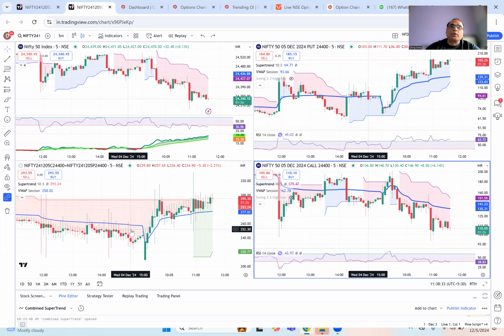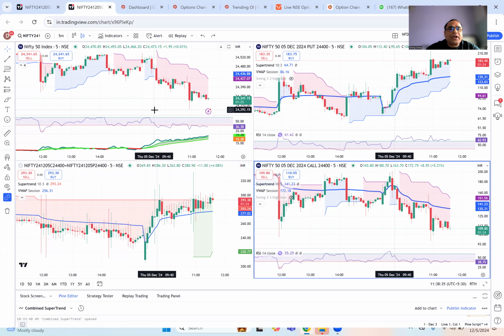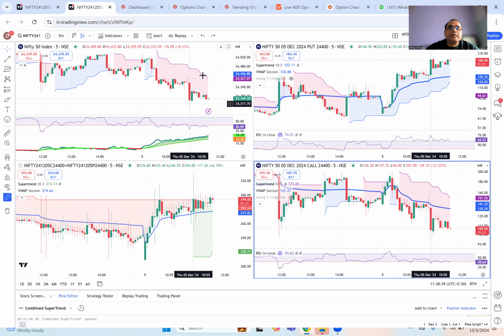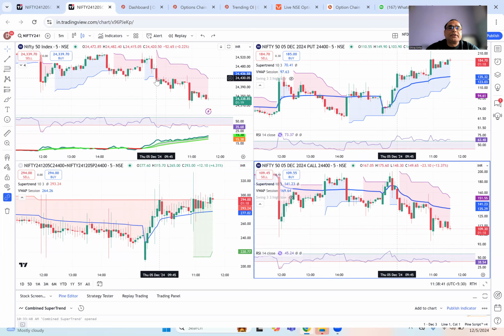Now, what do I look at here? Of course, you start looking at your view on the underlying, and we clearly see that the super trend has turned bearish since 9:45 or 9:50. So since 9:50, even if you would have waited for this candle to close, at 9:50 the super trend turned bearish at 24,420, and we have fallen about 80 points from there.